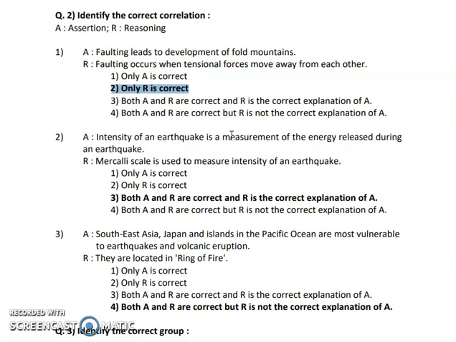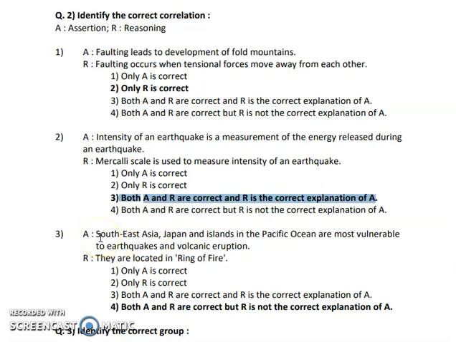So the first statement is true, and the Mercalli scale is used to measure the intensity of an earthquake. This is also true. So the right answer here is both A and R are correct, and R is a correct explanation of A.